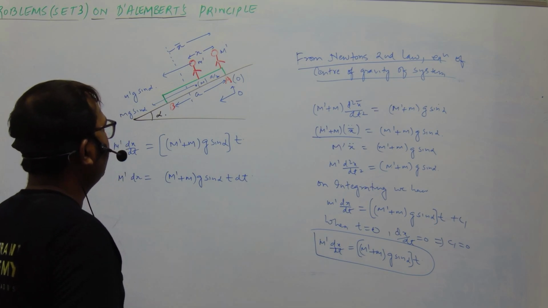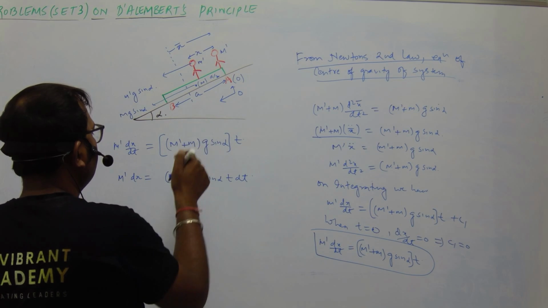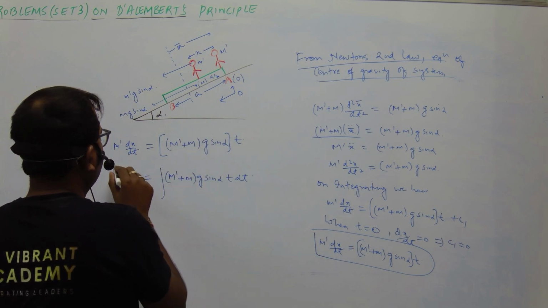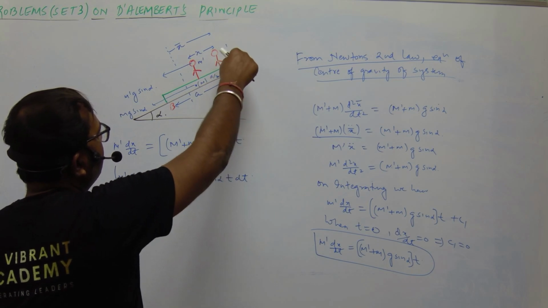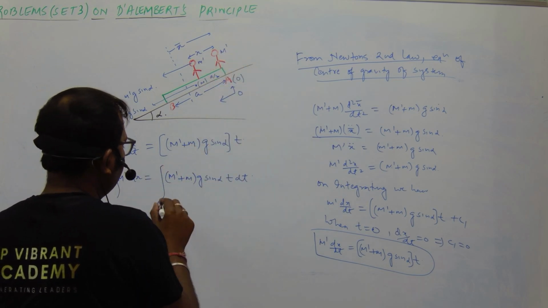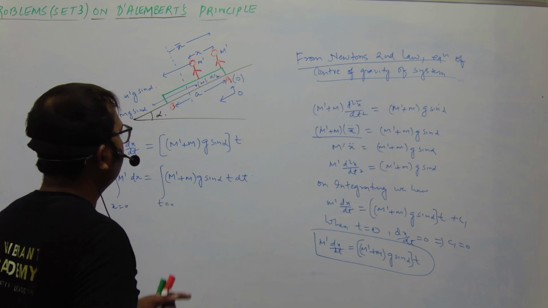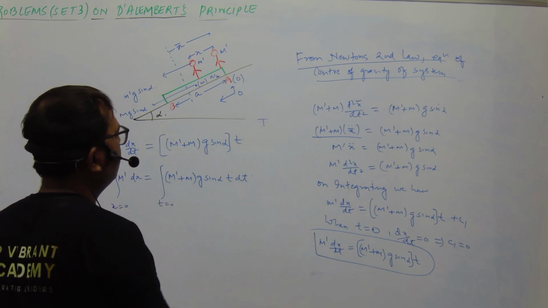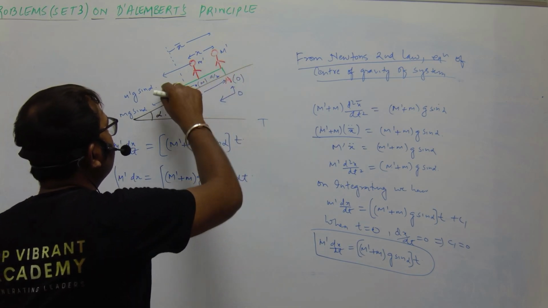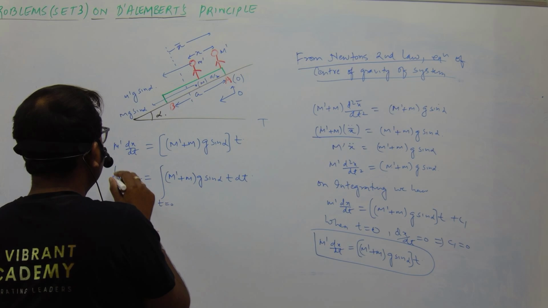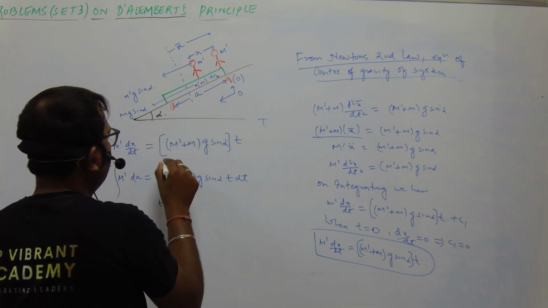Okay, so we have to find the time taken by this man to reach point B. Initially at t equal to 0 the man is at point A, so we have x equal to 0. Let us consider capital T is the time taken by the man to reach point B. So at point B we have x equal to A and t equal to capital T.